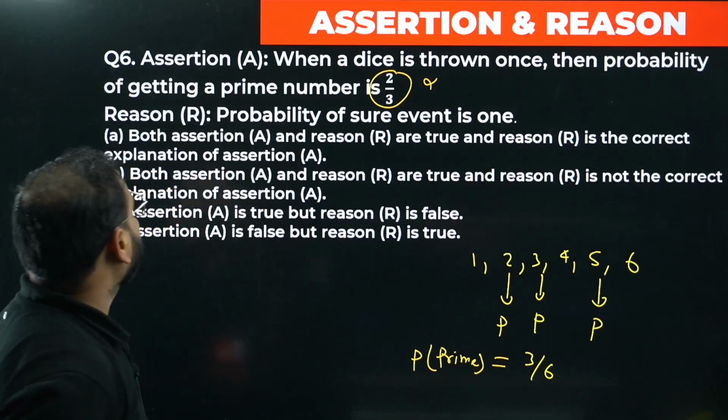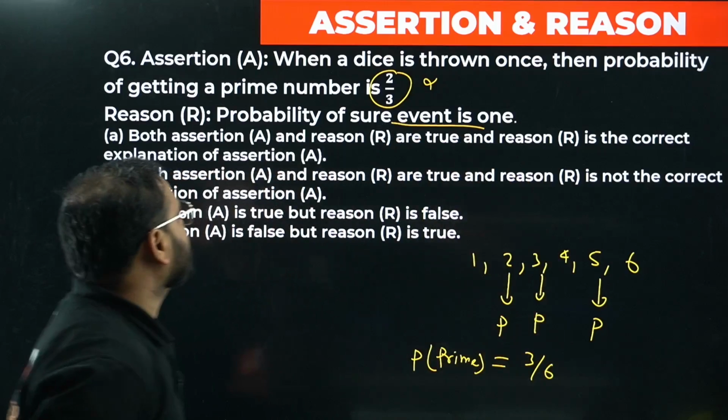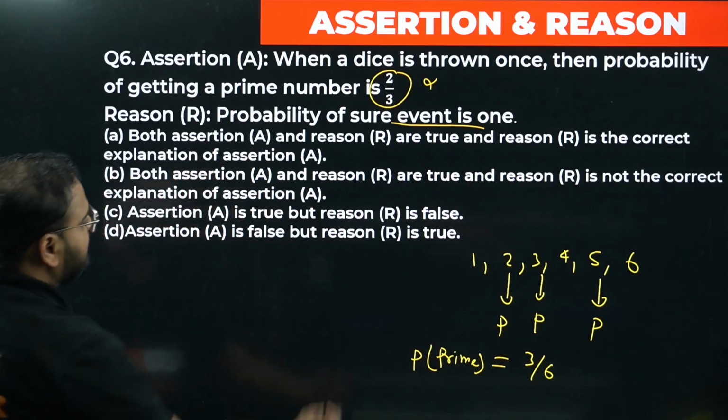Let's look at the reason. Probability of a sure event is 1. Correct, sir, we learnt that in the notes also. So the assertion is wrong, the reason is true.